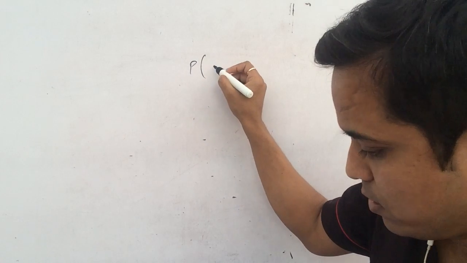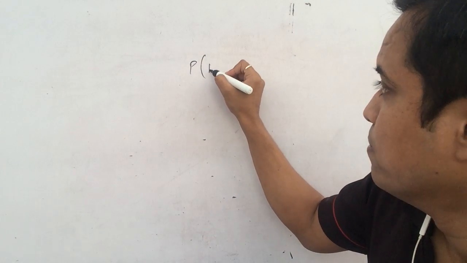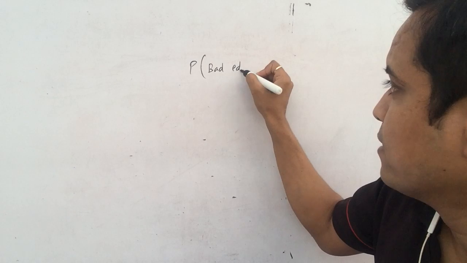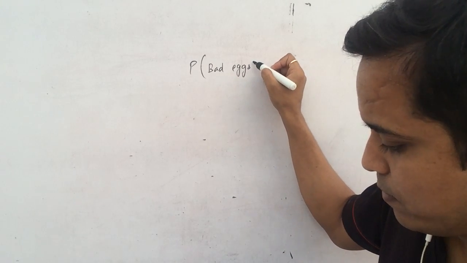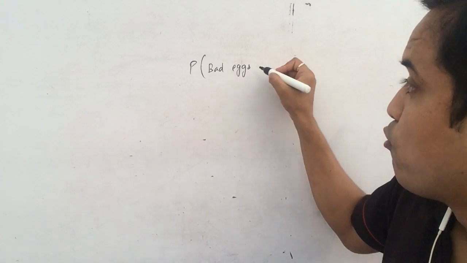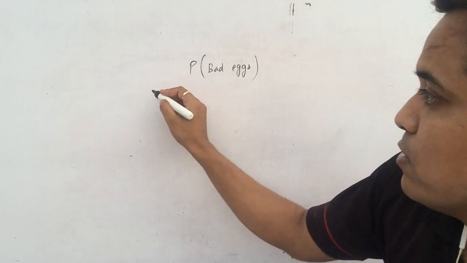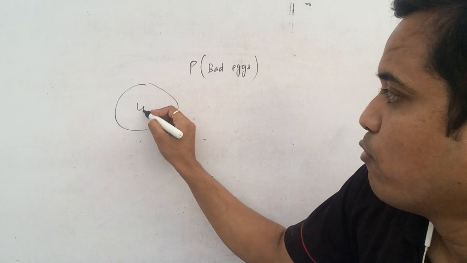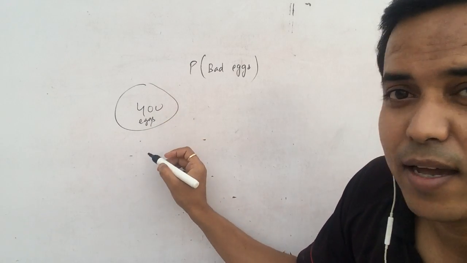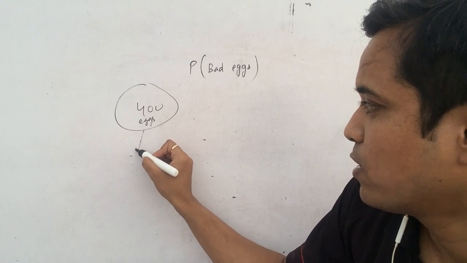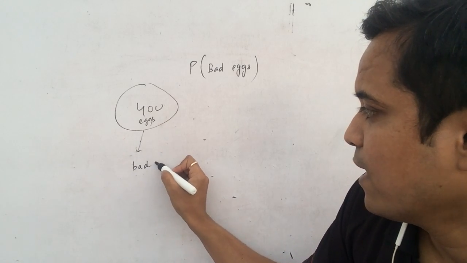Probability of getting a bad egg. Suppose you have 400 eggs in a lot, and you want to get a bad egg.